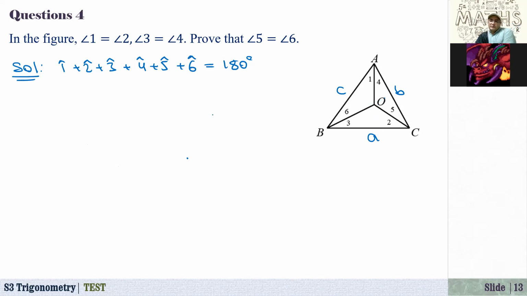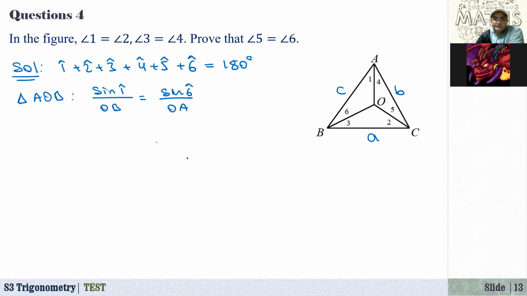Okay, how about if you just use the sine rule for these three triangles? For the triangle AOB, first triangle AOB, here we have sine of angle 1 over OB is equal to sine of angle 6 over OA, right?